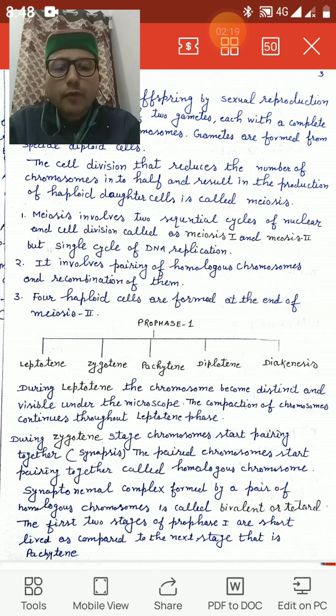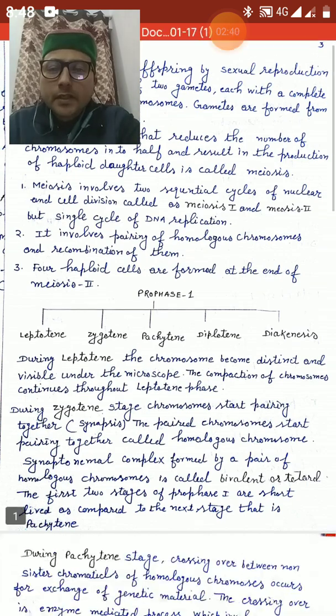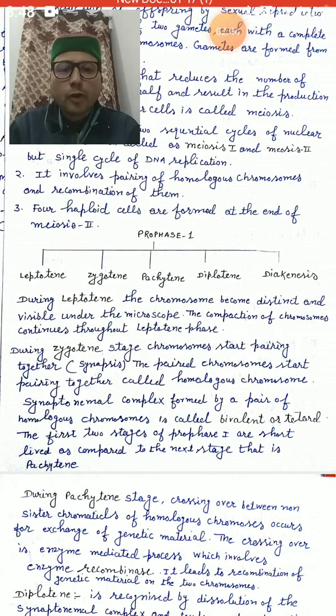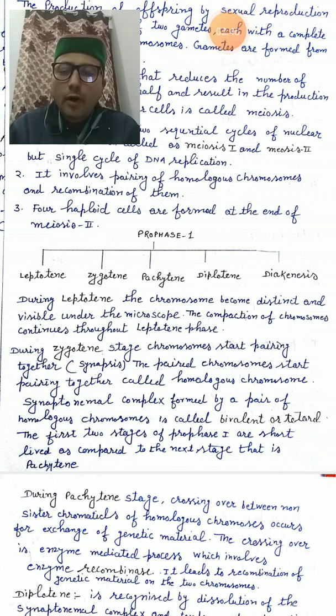So meiosis involves two sequential cycles of nuclear and cell division. एक nuclear division होती है, एक cell division होती है, जिसको हम meiosis 1 और meiosis 2 कहते हैं, लेकिन single cycle of DNA replication होती है. It involves the pairing of homologous chromosomes and recombination of them. 4 haploid cells are formed in this process. In mitosis, we have studied that 2 daughter cells are formed. Here 4 daughter cells are formed.